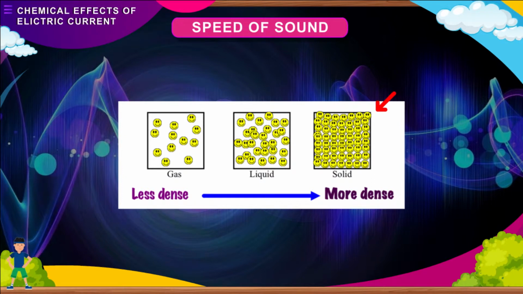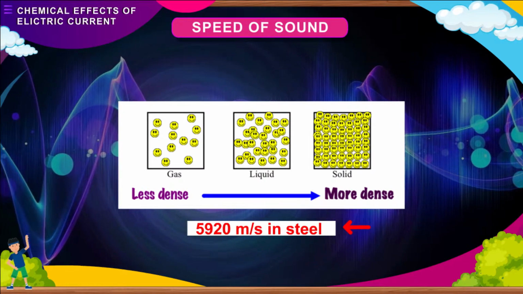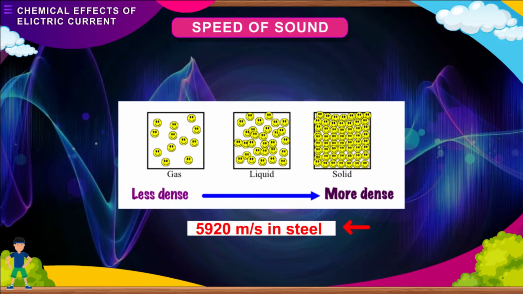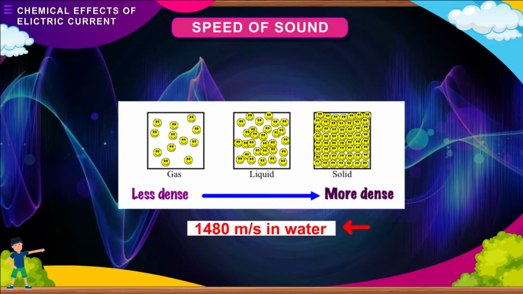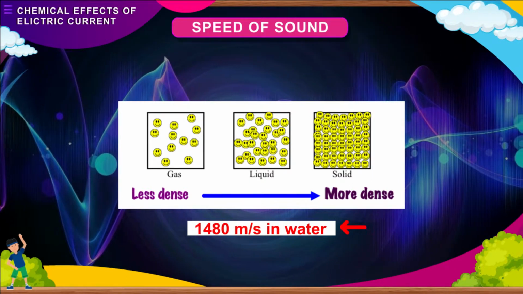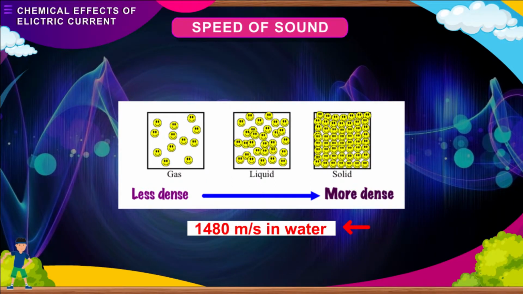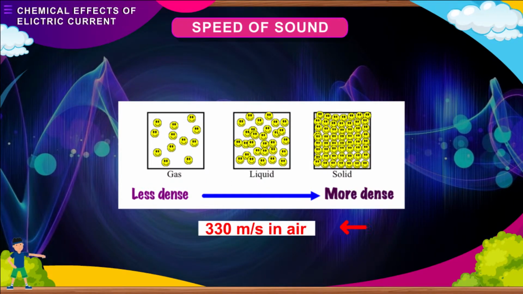The speed of sound is maximum in solids: 5,920 meters per second in steel, lesser in liquids: 1,480 meters per second in water, and minimum in gases: 330 meters per second in air.